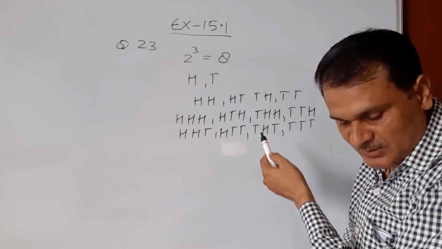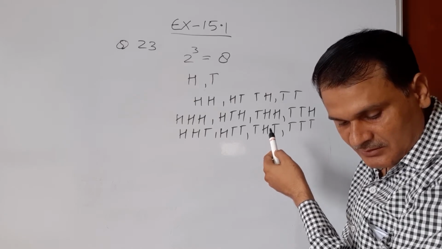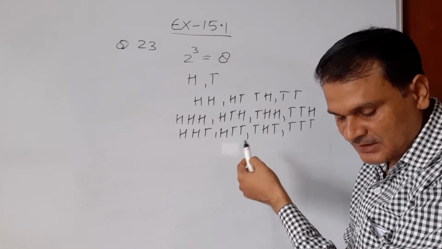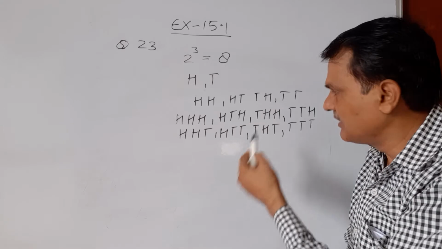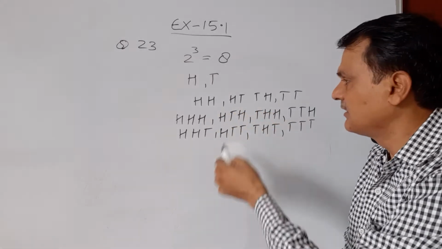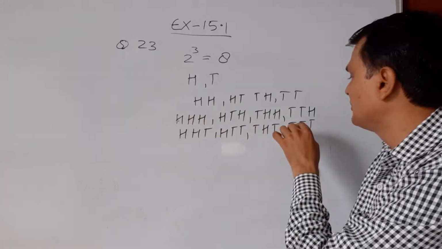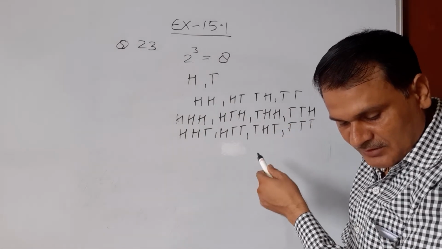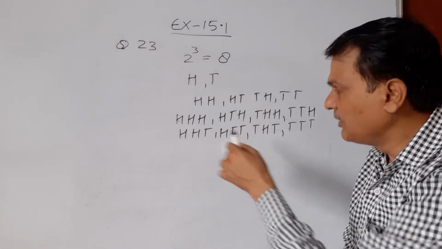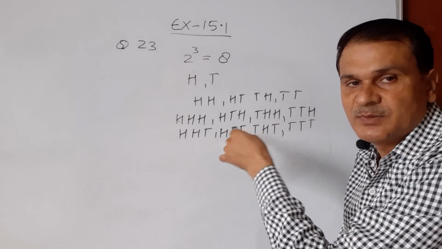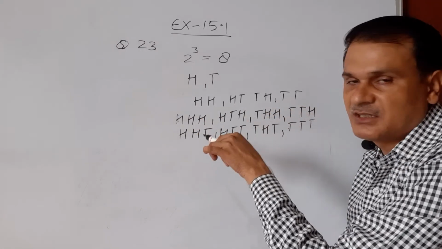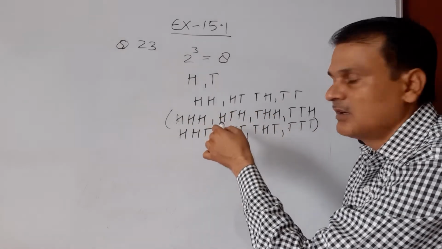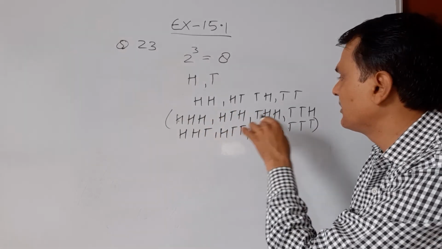The question says Honey wins if all the tosses give the same result, that is 3 heads or 3 tails. So there are 2 options. We need the probability that Honey will win the game and the probability that Honey will lose the game. There are a total of 6 options in which we do not get the same result.